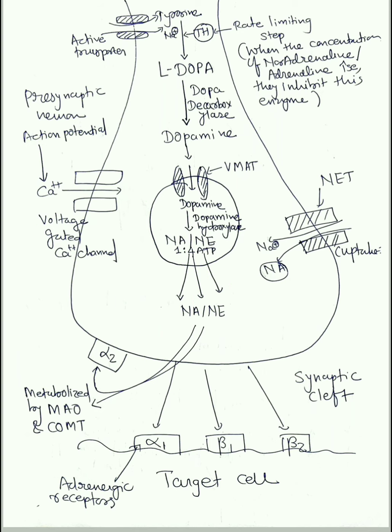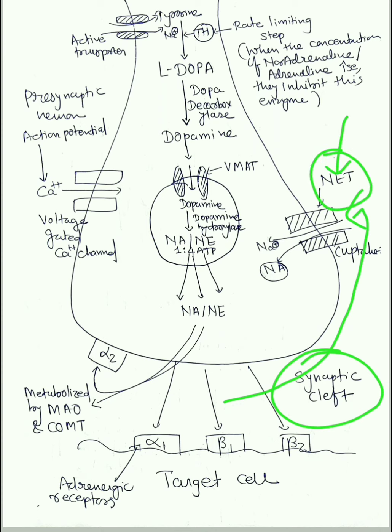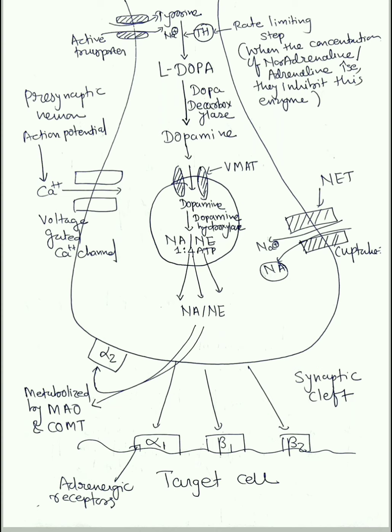Now what will happen to this noradrenaline when it is in the synaptic cleft? Three mechanisms can happen. First one, it can go back to the presynaptic neuron via the norepinephrine transporter. This is called uptake 1. Can you see this? This mechanism is called uptake 1. When this noradrenaline goes back to the presynaptic neuron via the norepinephrine transporter, it's called uptake 1.